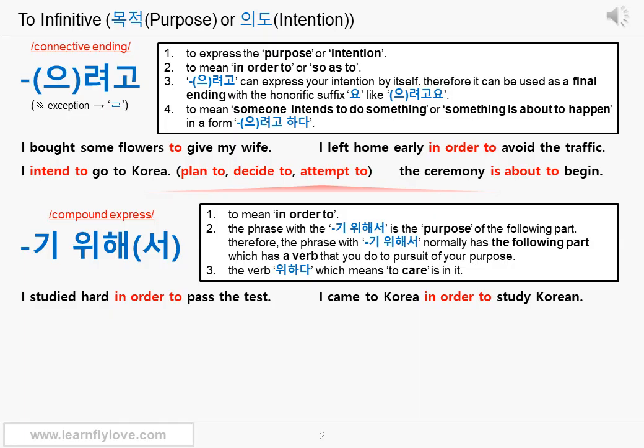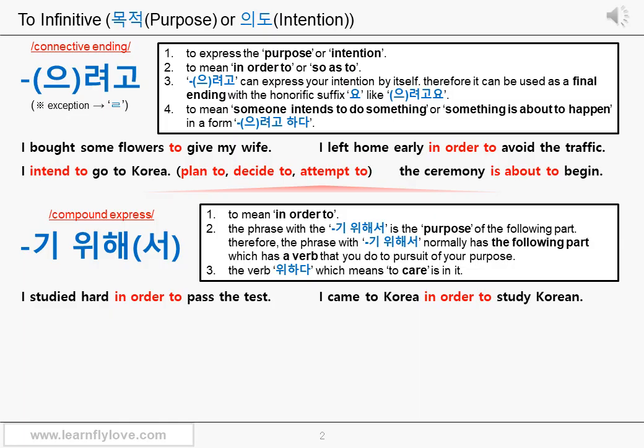What if I replace "in order to" with the preposition "for" and get rid of the verb "pass" in English? I studied hard for the test. It makes sense too, right? And to express this "for," you can use 을/를 위해서. So they are basically the same thing because "for the test" means "in order to pass the test." Okay? Hope it's clear then.